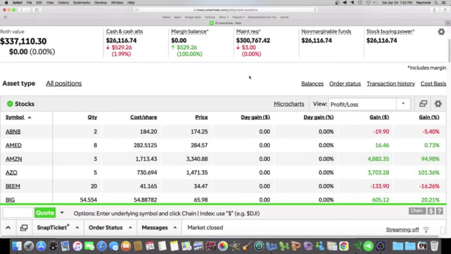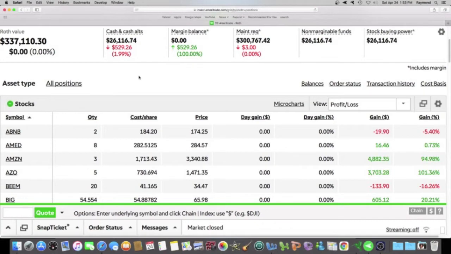What you see on the screen, this is my Roth IRA. As you can see, I have over $337,000 in it. This is something that you guys can do by starting with $1. Again, you can learn more at my website, stocksandrentals.com. I'm going to have a link of that in the description too.